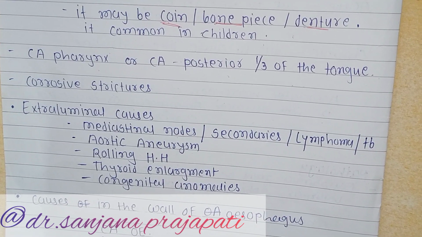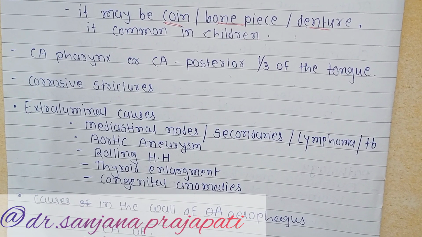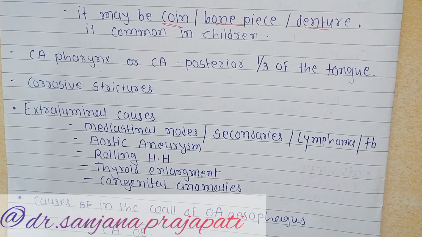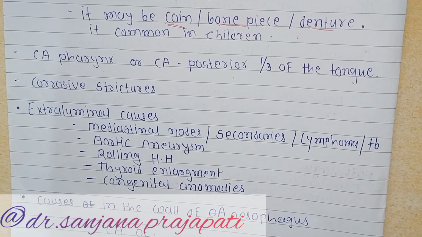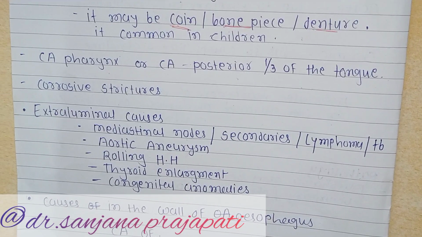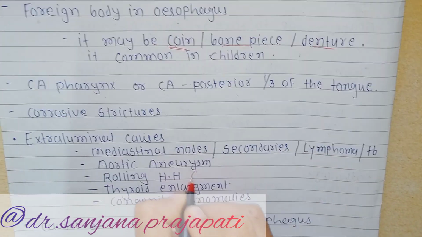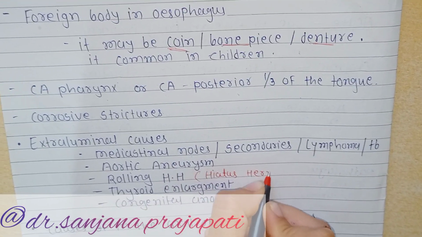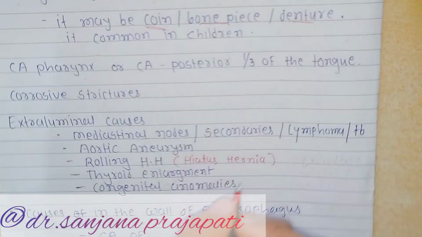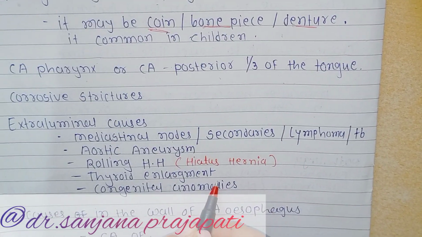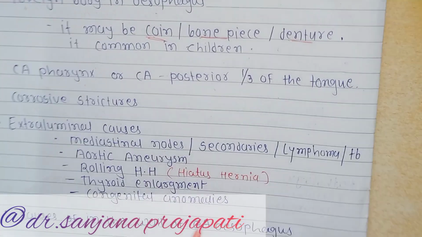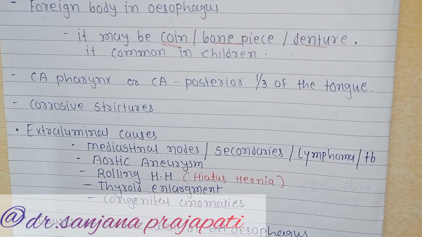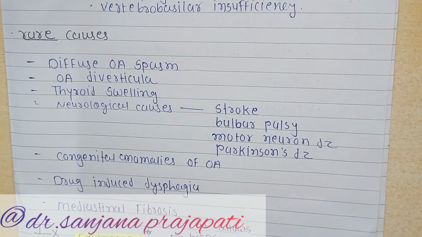All these are extraluminal causes, like mediastinal nodes, secondaries, lymphoma, tuberculosis, aortic aneurysm, and rolling hiatus hernia. Hiatus hernia also leads to dysphagia. Then thyroid enlargement and congenital anomalies also lead to dysphagia-like symptoms.